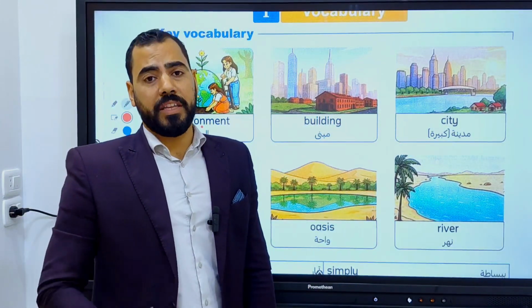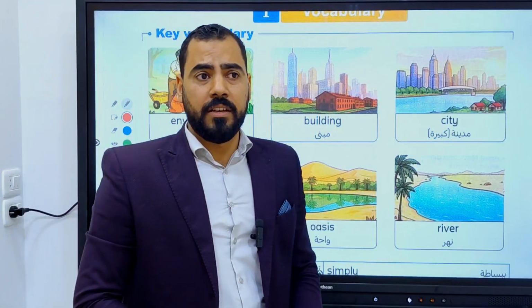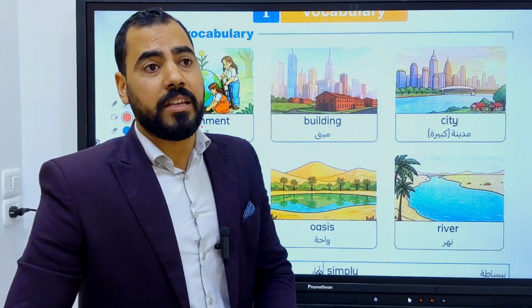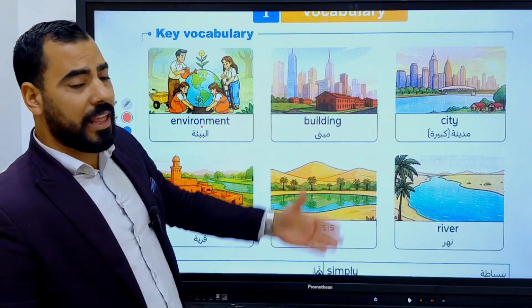Building. Do you know what is the meaning of building? Your school is a building. The hospital is a building. The post office is a building. Your house is a building. So there are tall buildings in this picture.